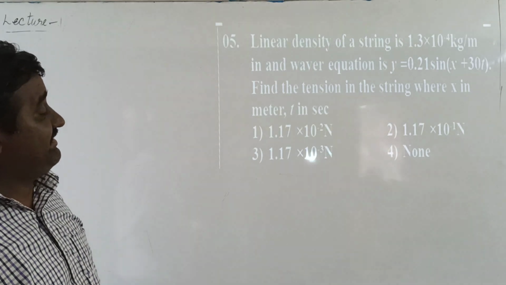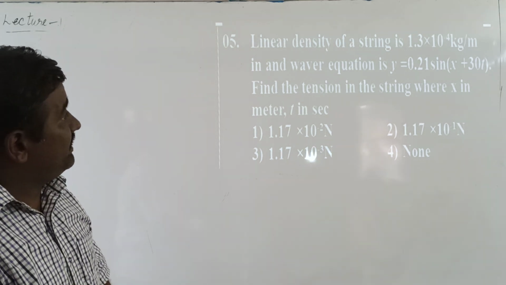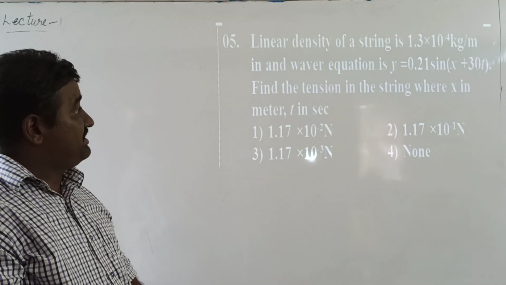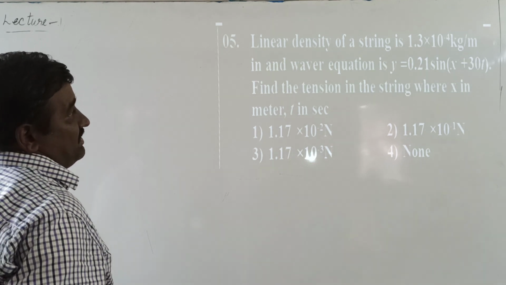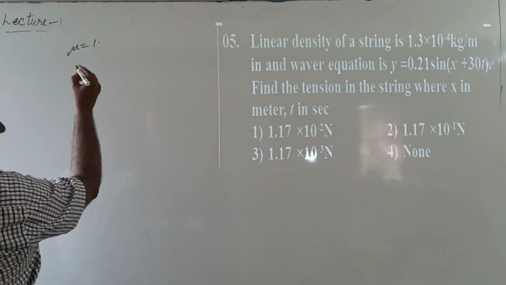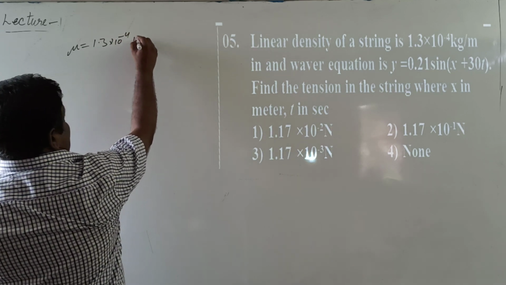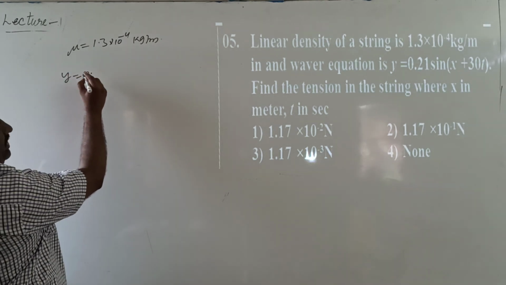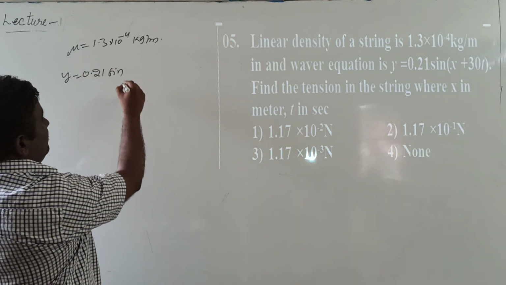Linear density of a string is given by 1.3 into 10 power minus 4 kg per meter. And wave equation is y equal to 0.21 sin (x plus 30t). Find the tension in the string, where x is in meters and t is in seconds. So the linear density mu equal to 1.3 into 10 power minus 4 kg per meter. Given wave equation is y equal 0.21 sin of (x plus 30t).